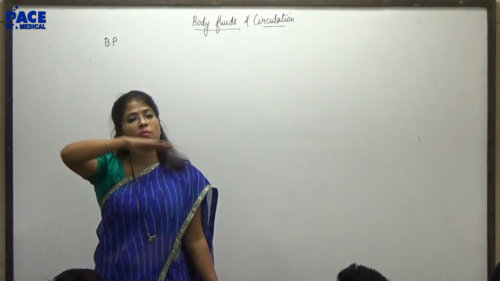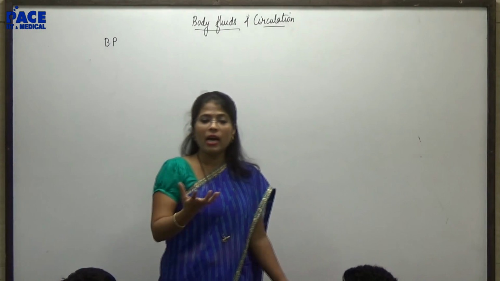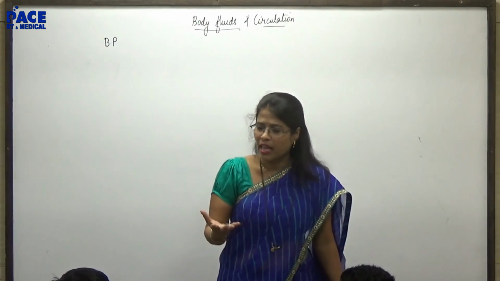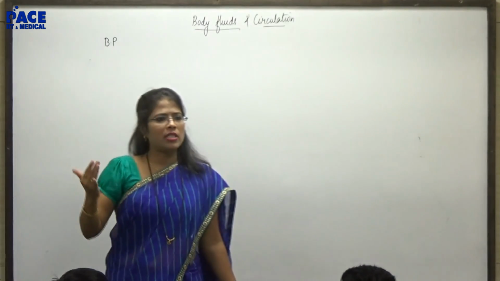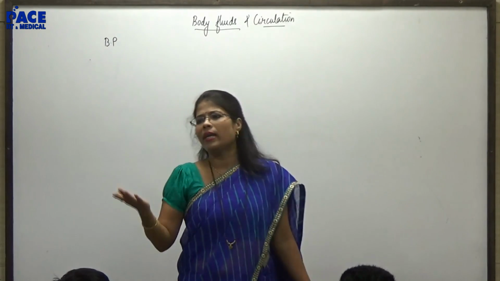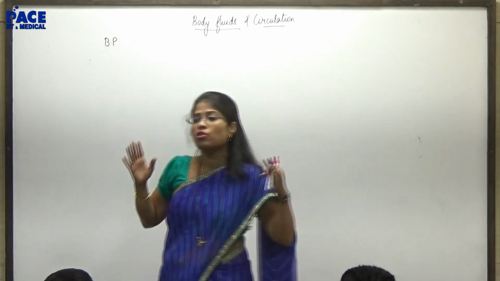The pressure is minimum, the lowest pressure develops when the heart is in a relaxed state, that is after ventricular diastole, and that accounts for around 80 mm of mercury. So we say the normal blood pressure of a person is 120 to 80 mm of mercury. It can fluctuate and that can be considered as normal.